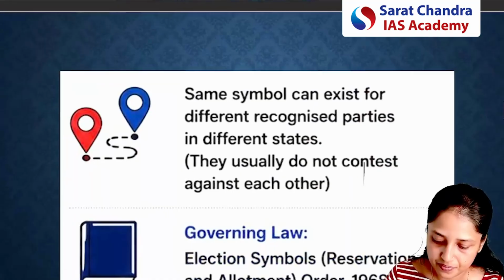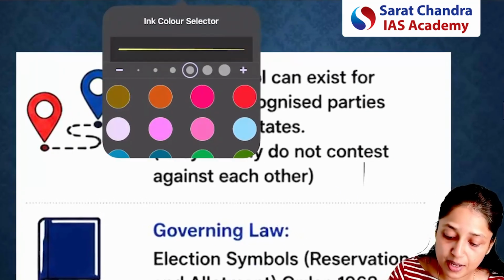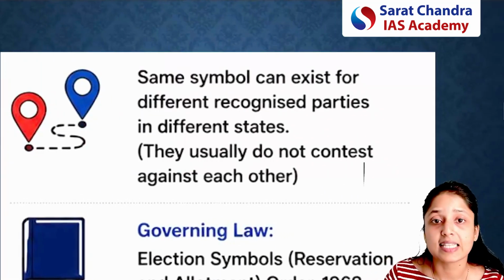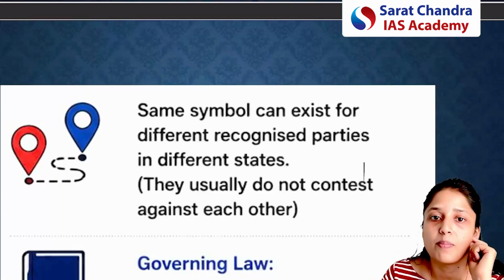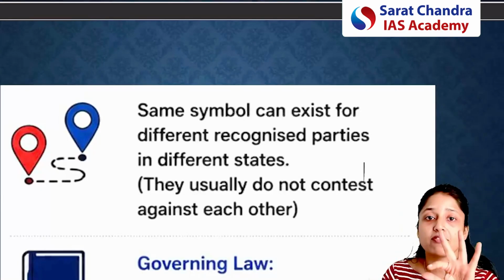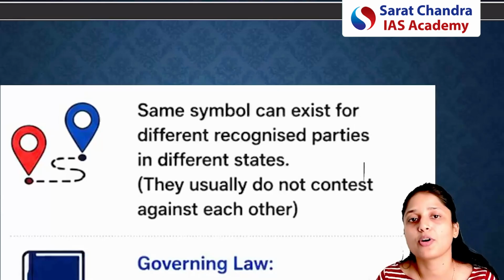Now, this is a very important point for the prelims: two recognized political parties in different states can have the same symbol. This is a very important point for the prelims.